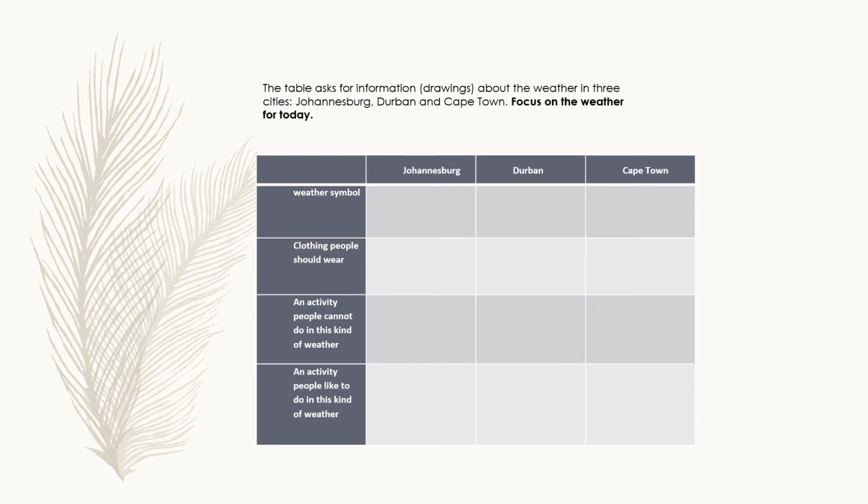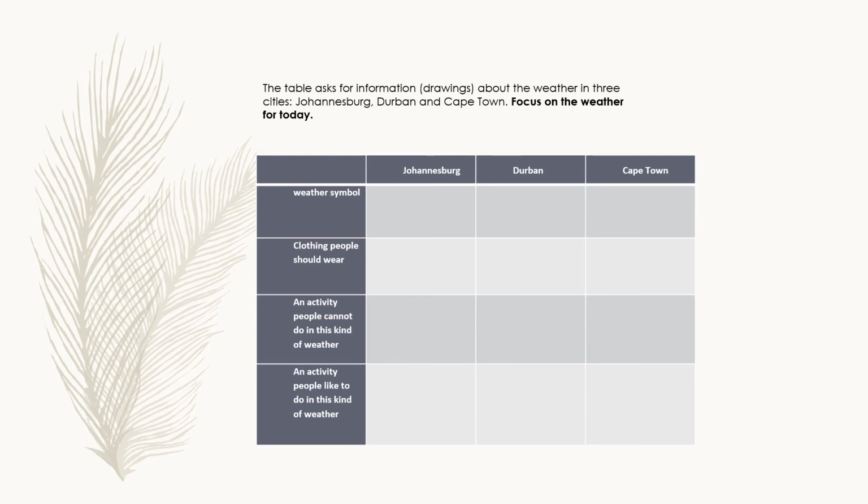So now they gave us a table here. They said the table asks for information. Particularly, they want us to draw about the weather in 3 cities. Now they're telling us what to do, which cities to look at. So they say we must look at Johannesburg, Durban, and Cape Town. So we must focus on the weather for today. Remember, today is Tuesday, the 21st of April 2020.